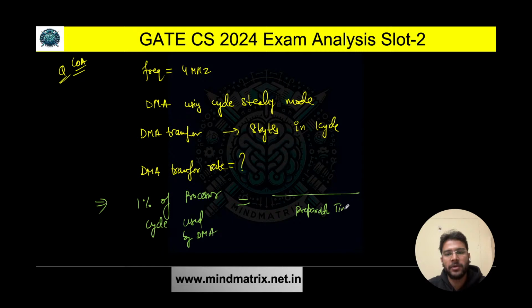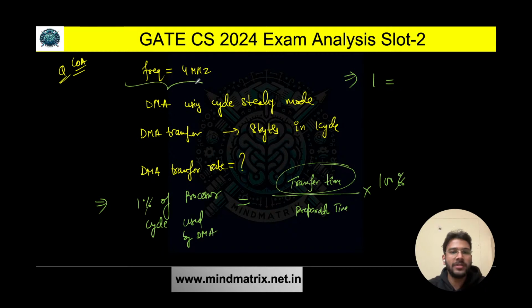That means the data preparation time, and in the numerator you will be getting the transfer time into 100%. So percent will cancel out. What are you going to get? 1 here and here. What is the transfer time? Frequency is given to you, so you can find out the transfer time.